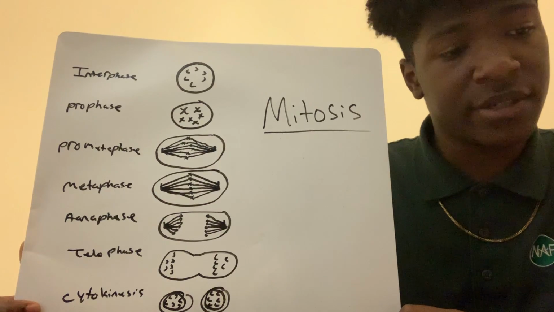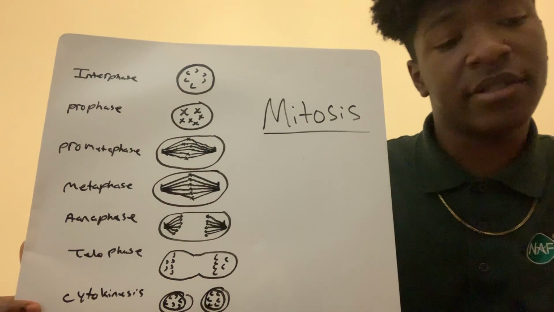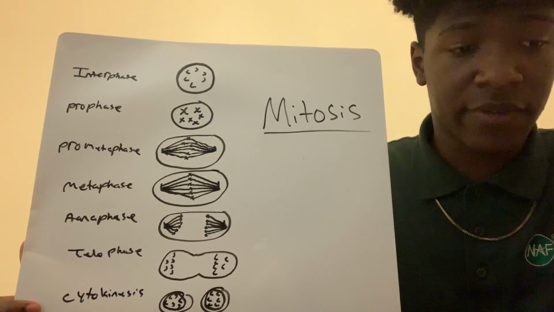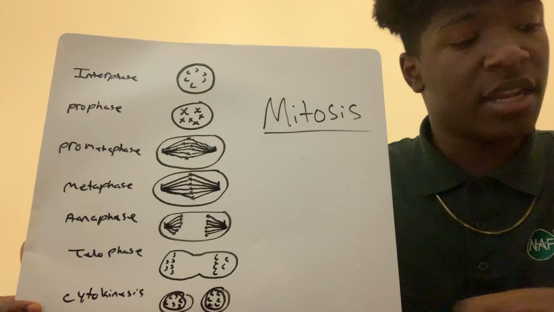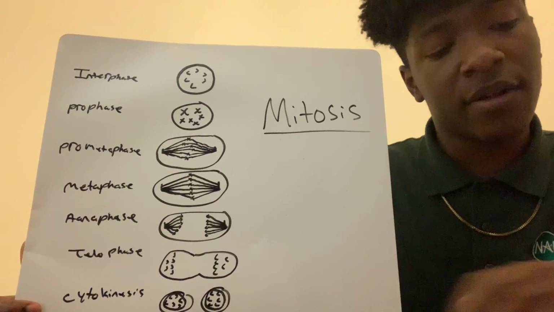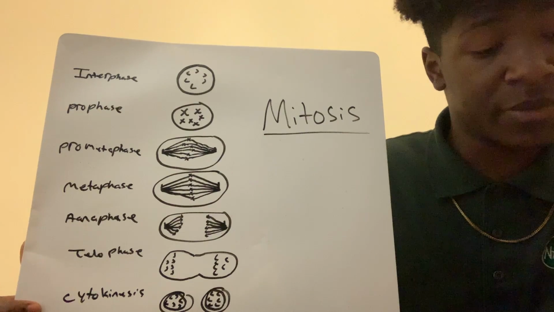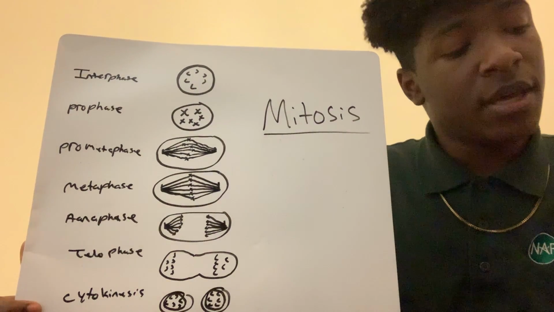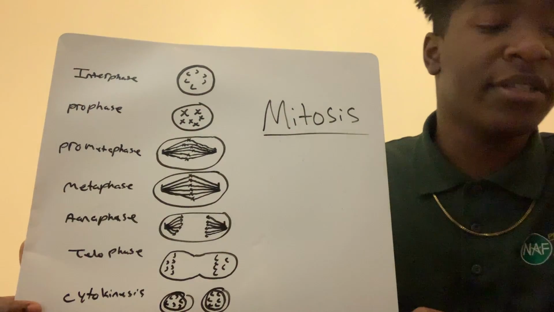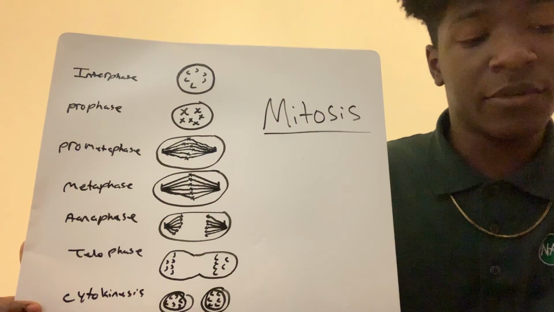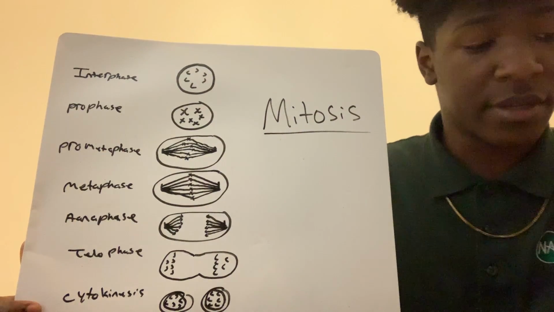The first phase of mitosis is called the interphase, and this is a resting phase for the cell, and the cell spends most of its lifetime in this phase. The next phase is called the prophase. In this phase, the chromosomes become visible. And the phase after that is the prometaphase. The nucleus dissolves in this phase, and the microtubules attach to the centromeres.